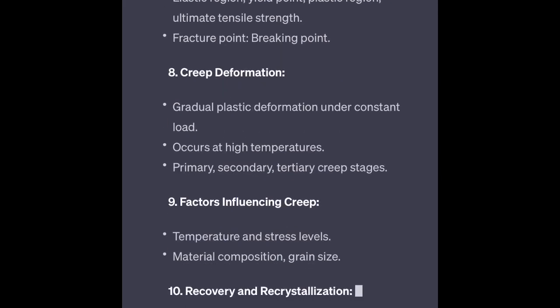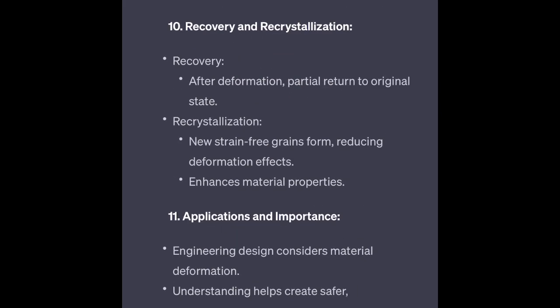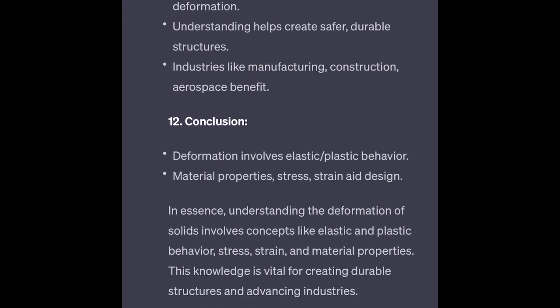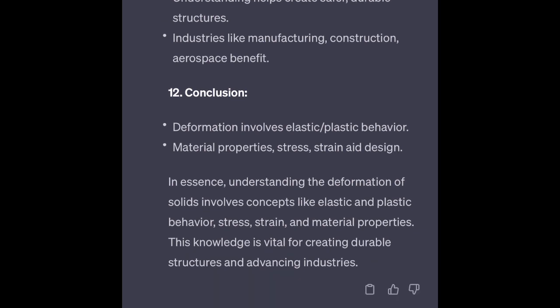If you already have an answer available in digital format, you can copy and paste this answer and ask it to convert the above answer into 1000 words, or point wise in a short form.